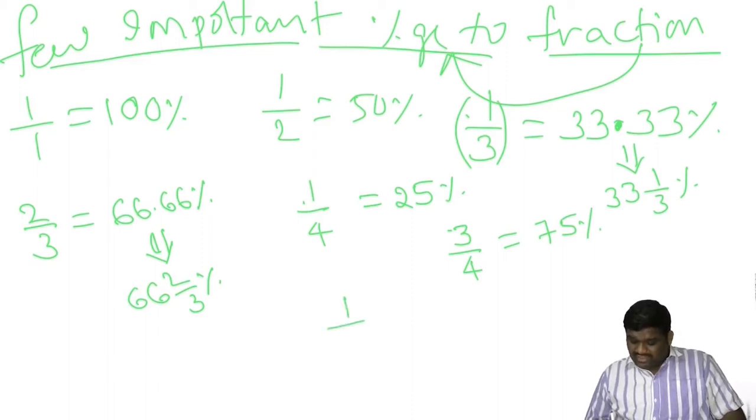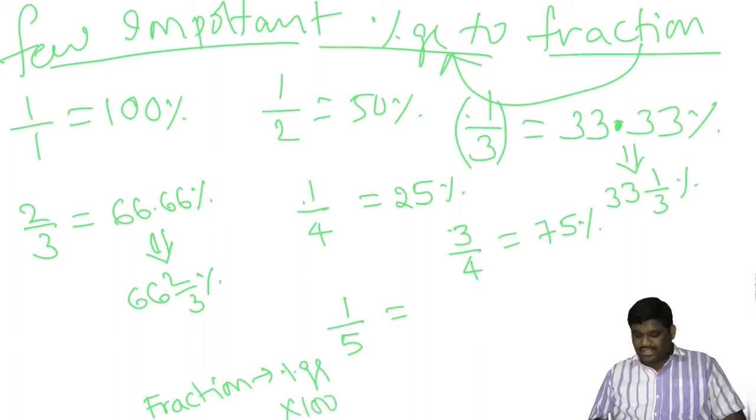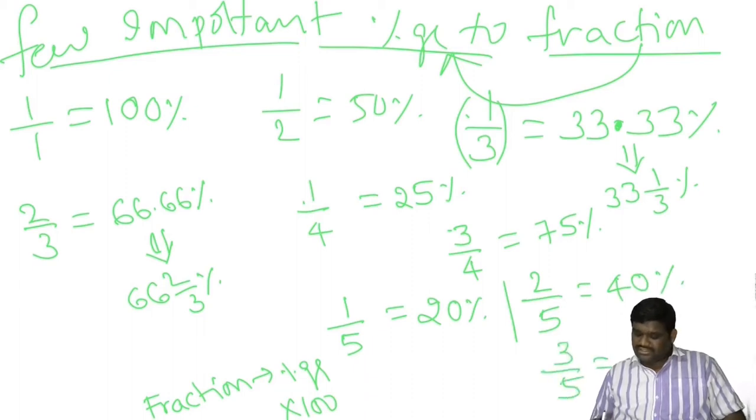And what is 1 by 5 next? 1 by 5 into 100, as I have already told earlier for fraction to percentage, we need to multiply with 100. 1 by 5 into 100 is nothing but 20%. If I multiply this with 2, I will get 2 by 5, which is 40%. 3 by 5 is 60%. 4 by 5 is 80%.